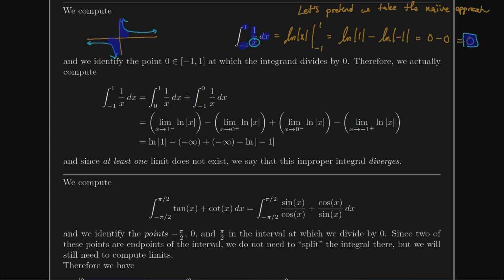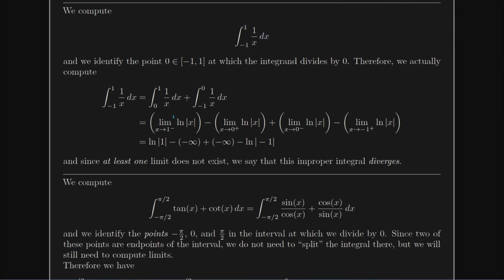So we're going to go ahead and ask, where in the interval does this divide by 0, which of course is at 0, which means we're going to split the integral up into two integrals individually, where they've both been split at 0, and then we're going to compute the antiderivative, which is still log of absolute value of x, and we're going to evaluate a few limits. If we evaluate the limit as x goes to 1, we have log of 1.